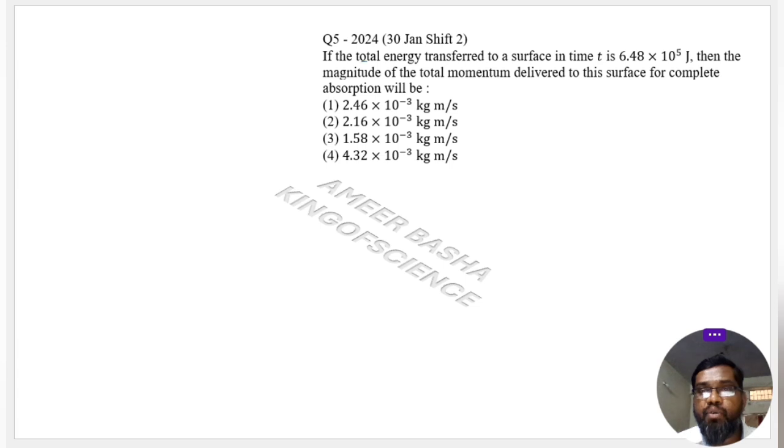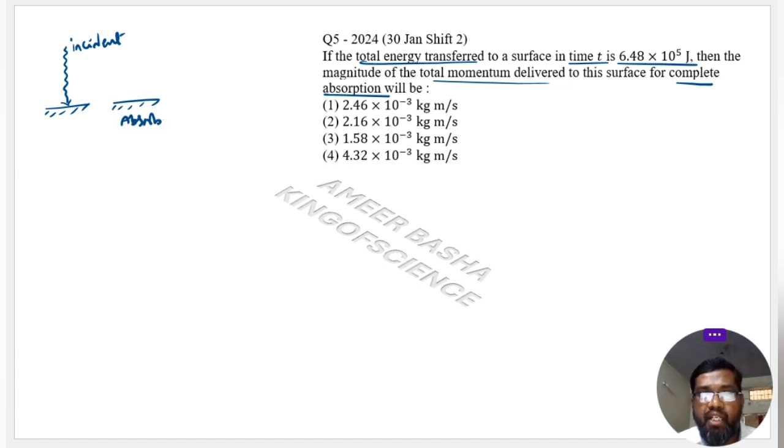If the total energy transferred to the surface in a given time is given, then the magnitude of total momentum delivered to the surface for complete absorption. So that means if a radiation is incident on a surface, so this is the surface, some energy is incident from here. Two cases can happen. It is completely absorbed, or it is reflected back. Something like you can think of a ball is coming and absorbed here, sticked here, or the same ball is again reflected back.